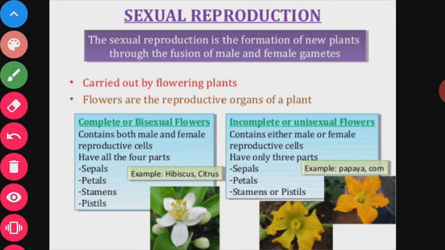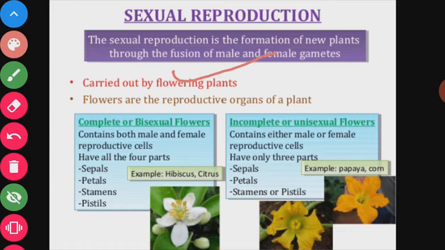Sexual reproduction takes place only in flowering plants, only in those plants which produce flowers. Flowers are the reproductive organs of the plant. Flowers contain the male and female reproductive cells, called gametes. This sexual reproduction is carried out only by flowering plants.